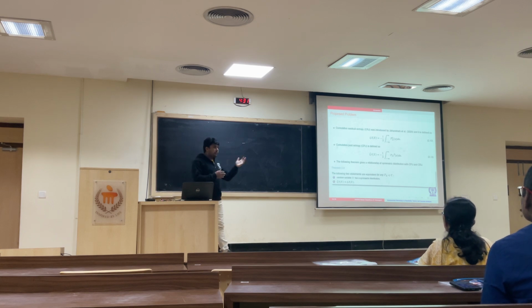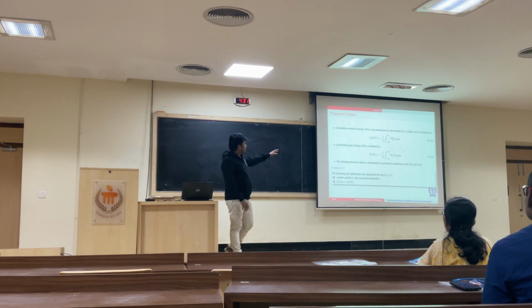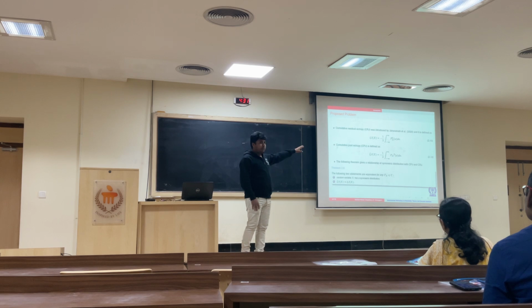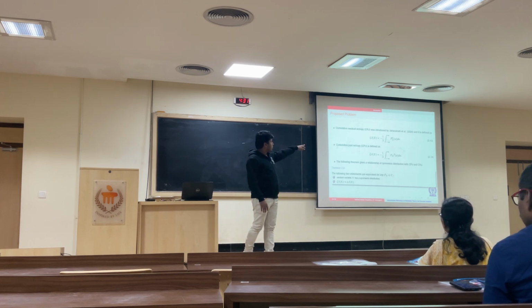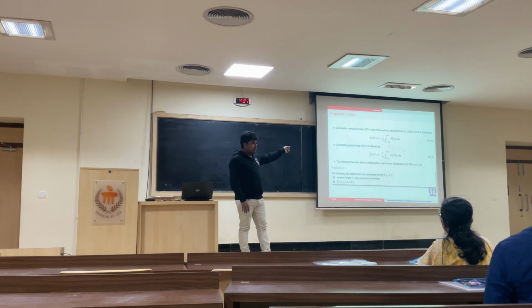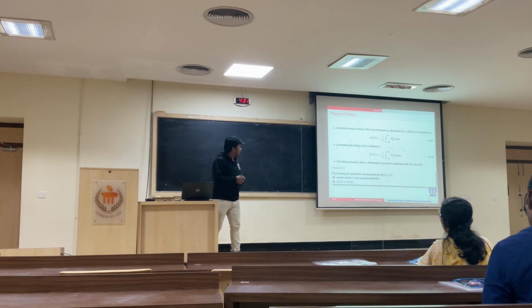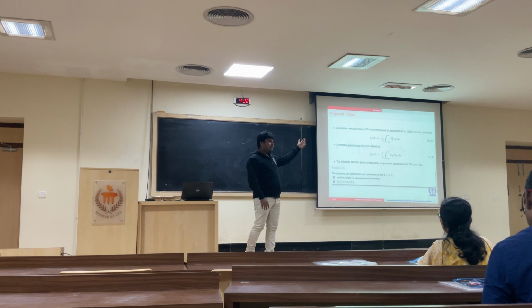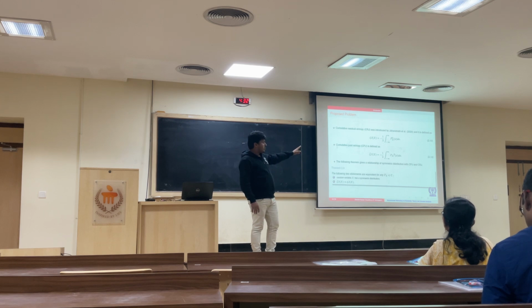Now here some terminology will be defined. Cumulative residual extropy will be defined like this: minus half the integral of F bar squared x. F is the CDF, and capital F bar is 1 minus the CDF, the survival function. And then the cumulative past extropy. Here you can simply note that in the definition of extropy, the PDF is replaced by F bar in the first one, and in the second one the PDF is replaced by the CDF.